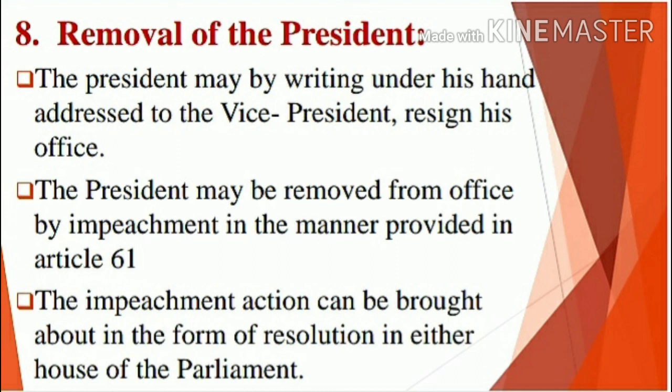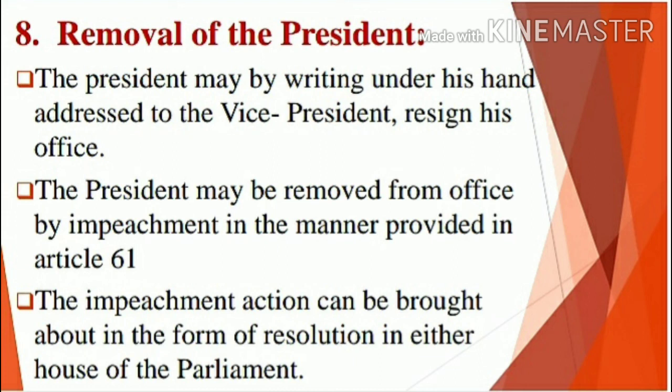The impeachment power is the highest power vested with the people under the democratic form of government. So, when the President makes any mistake, the impeachment power can be used to remove our President. That is about the removal of the President.